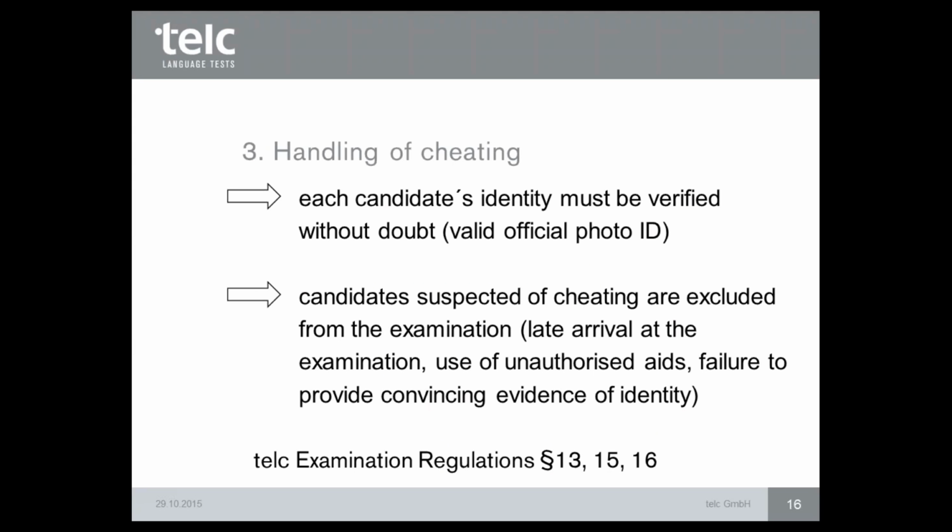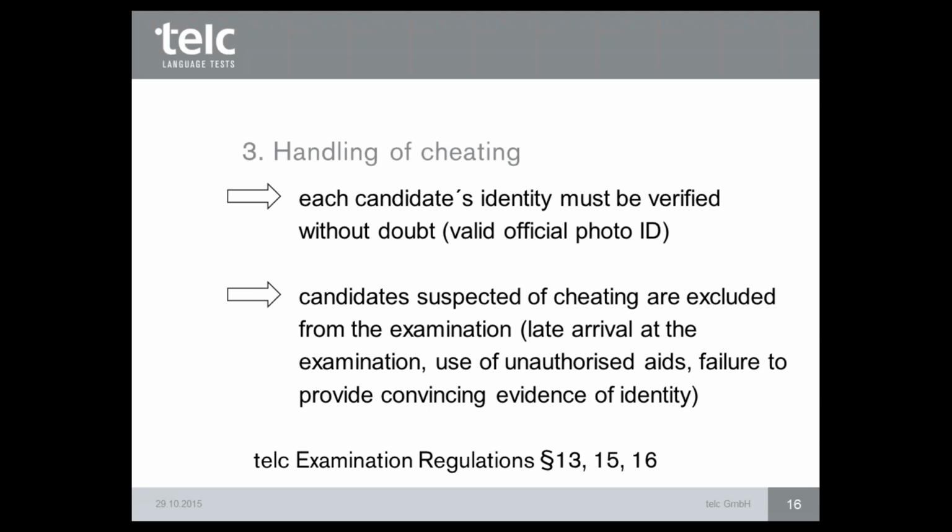Another form of cheating: candidates suspected of cheating are excluded from the examination. For example, late arrival at the examination, use of unauthorized aids, for example, mobile phones or some little papers. But a dictionary is not an unauthorized aid, because you have to look in the instructions of every examination level.